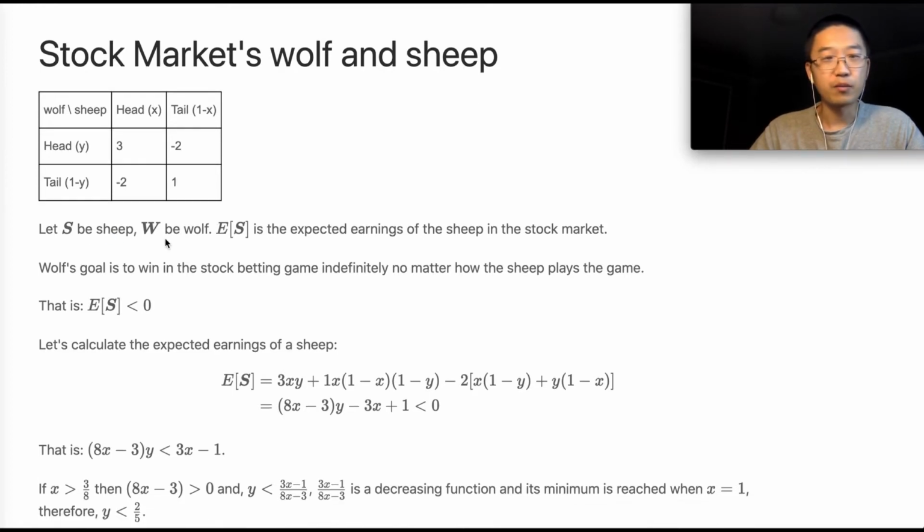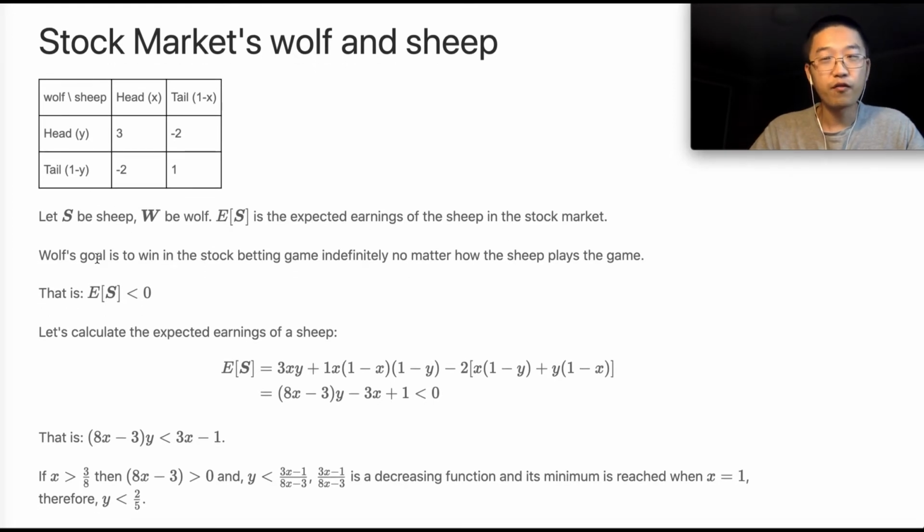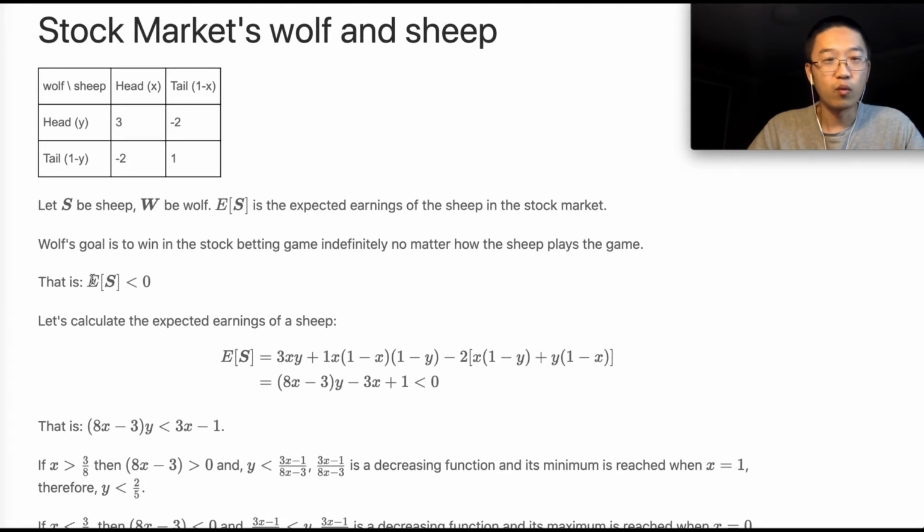Let s be the sheep, and w be the wolf. So the expected value of s is the expected earning of the sheep in the stock market. The wolf's goal is to win in the stock betting game indefinitely, no matter how the sheep plays the game. So what the wolf wants is the expected value of s is less than 0.